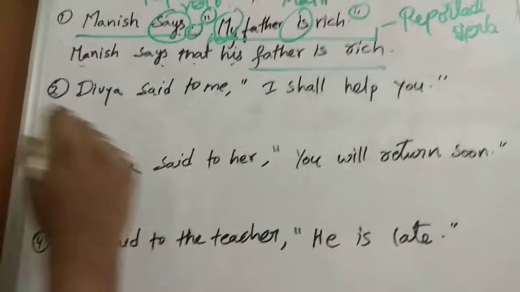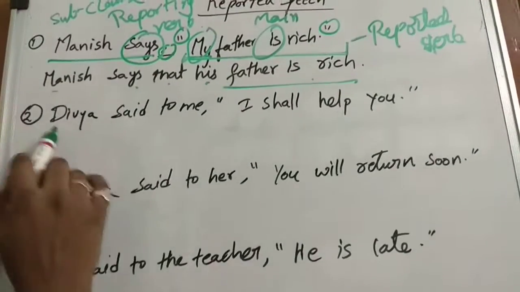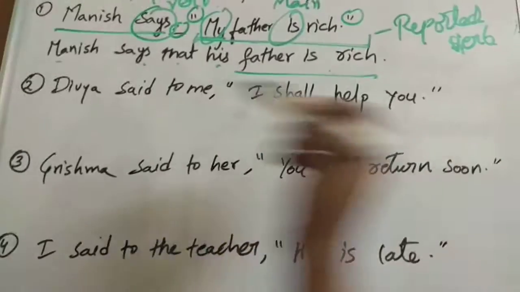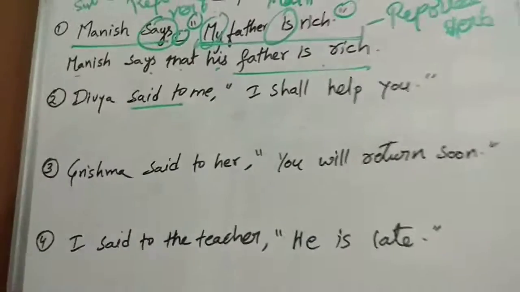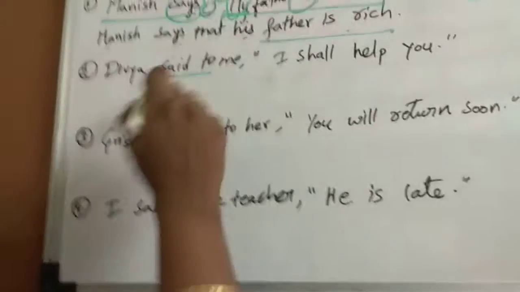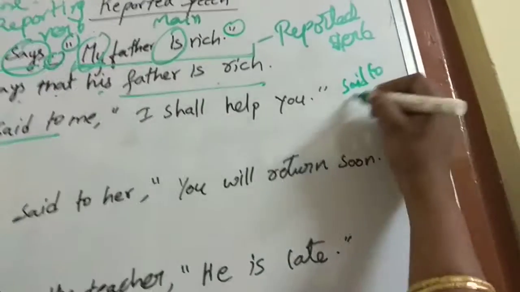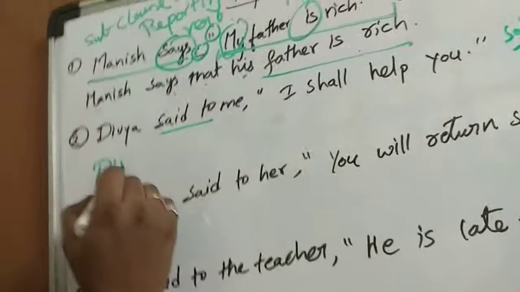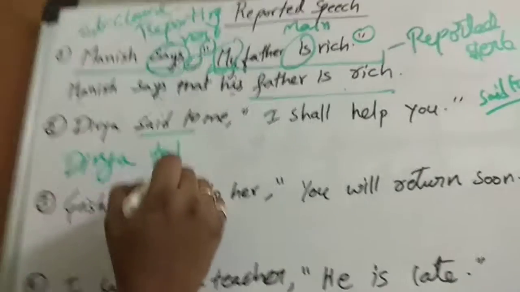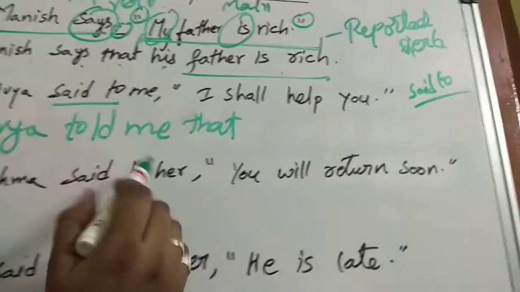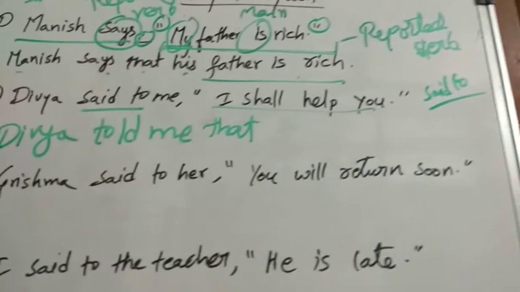So the first one: Divya said to me, "I shall help you." Now how am I going to change it? "Divya said to" will change into what? Whenever the reporting verb is "said to," "say to," or "says to," whenever the "to" is there, it changes its form. Now let us write: Divya told me that. The conjunction "that" is used because this is an assertive sentence, right?